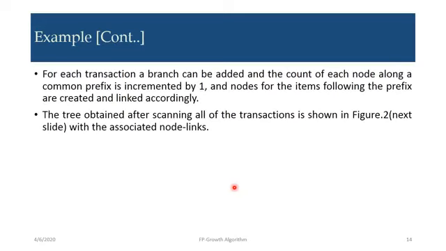For each transaction, a branch can be added and the count of each node along a common prefix is incremented by 1. And nodes for items following the prefix are created and linked accordingly. The tree obtained after scanning all of the transactions is shown in figure 2 in the next slide with the associated node links.